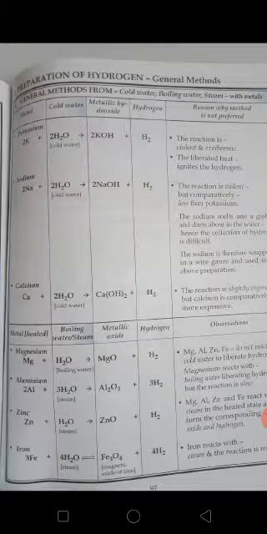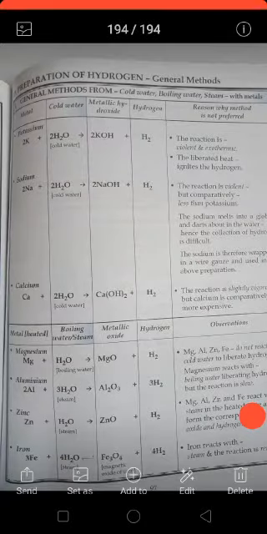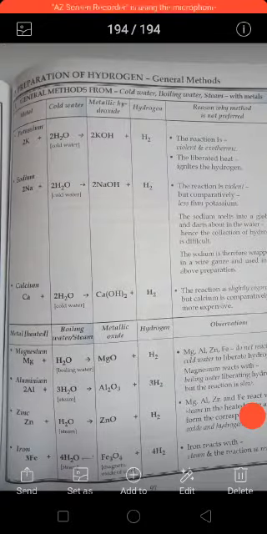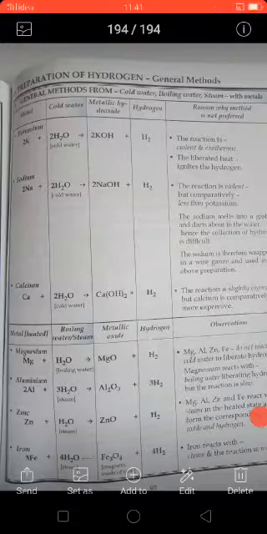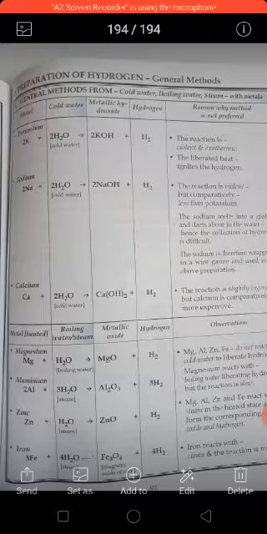Sodium reacts with cold water to form sodium hydroxide and hydrogen. And of course, the reactivity of sodium is less when compared with that of potassium, but still, sodium will also react with cold water to form sodium hydroxide. And calcium also reacts with cold water to release calcium hydroxide, and there is a release of hydrogen gas.